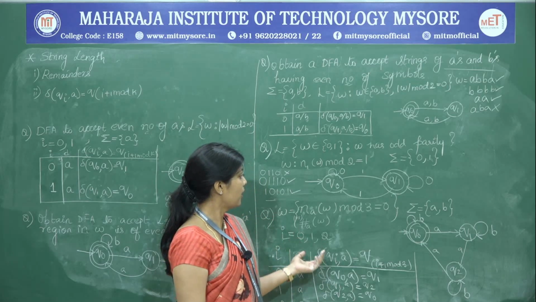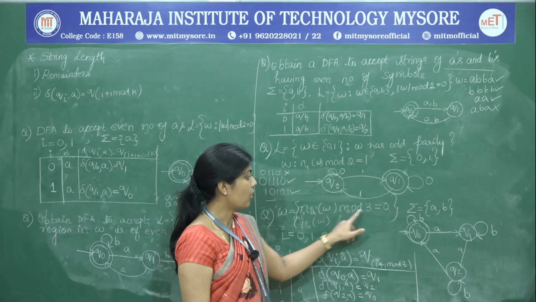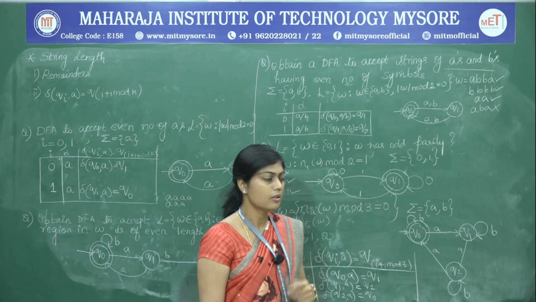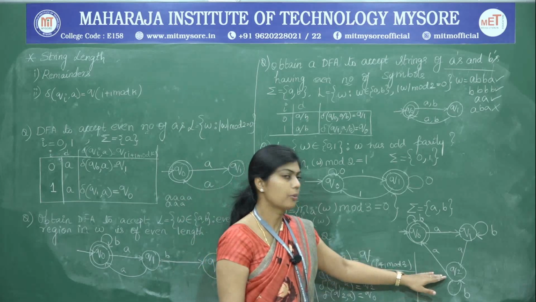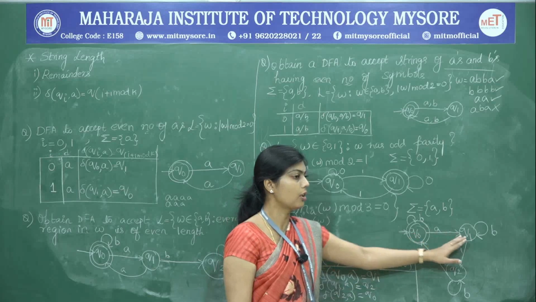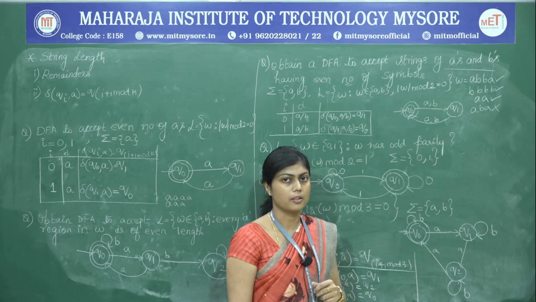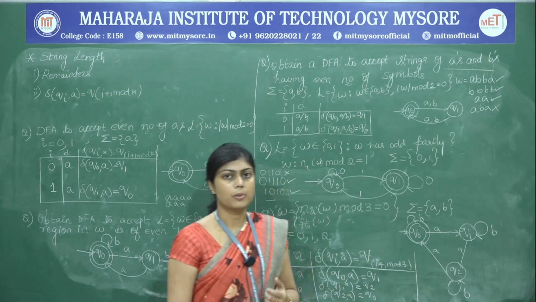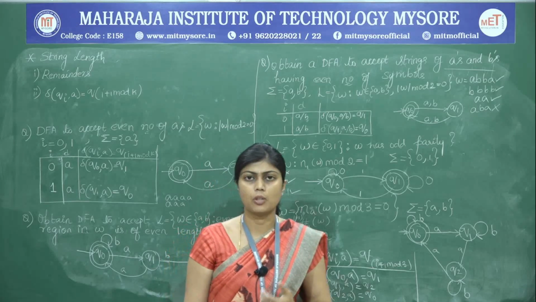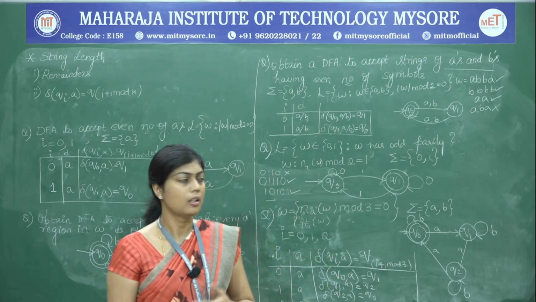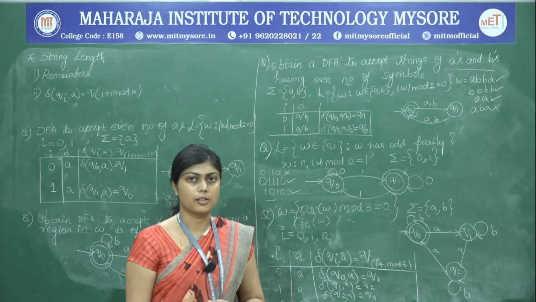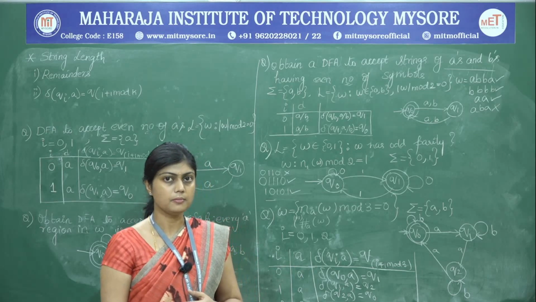The question might also be like, number of A's in W mod 3 is equal to 2. In that case, Q2 is going to become the final state, and Q naught and Q1 will become non-final states. So, depending upon the problem statement, we will have to agree upon the different accepting states of this DFA.